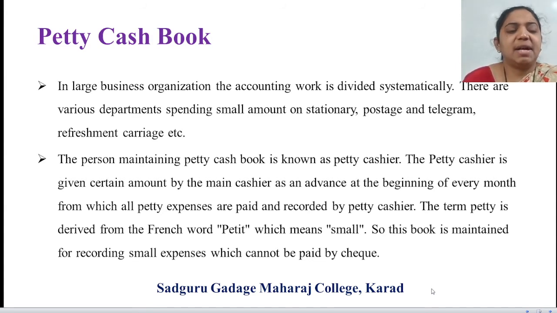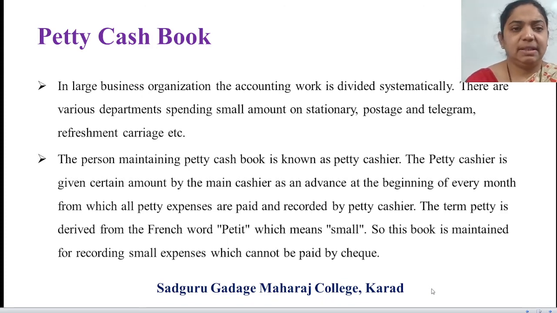The term petty is derived from the French word petit, which means small. So this book is maintained for recording small expenses which cannot be paid by check. Common small expenses, like commonly it goes to 100, 200, 300 or less than that, 75, 60. Like this, common expenses are there that you have to maintain the record of. A petty cashier is going to maintain them. So remember, petty is derived from the French word petit, which means small.